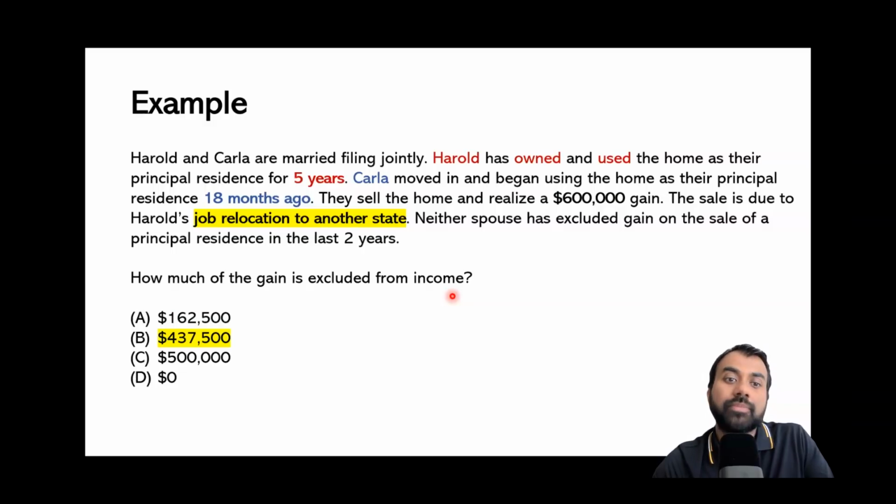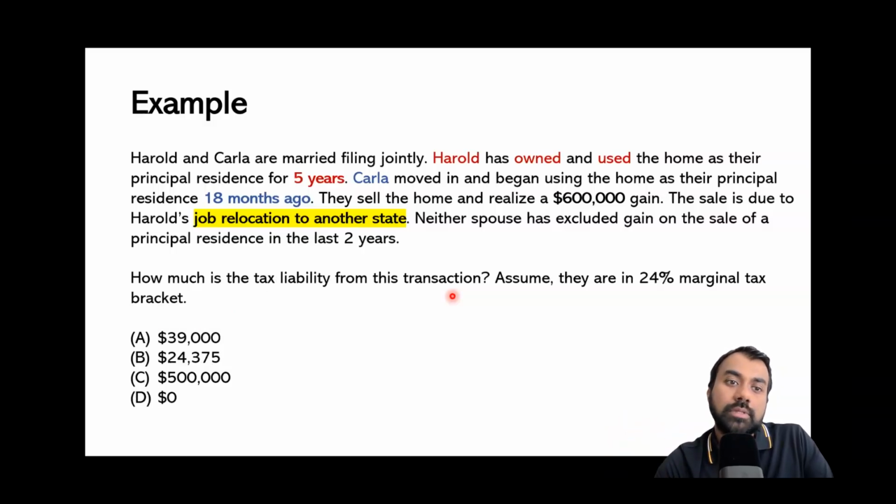That's option B. On the contrary, if the question asks how much of the gain is taxable, then the correct answer would be 162,500 or option A. So as you can see from this example, just one little thing changes in the question and the correct answer changes. And that's why we have to read carefully what the question is asking for.